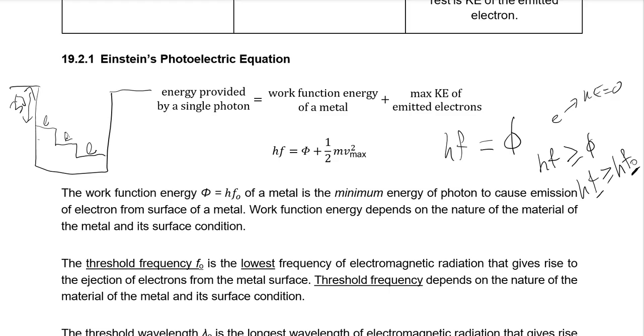You can think of this as hypothetically the metal surface. If the electron is deeper inside the well, do you think you need more energy or less energy than 3 joules to escape? Should be more. So this could be 4 joules. This could be 5 joules.